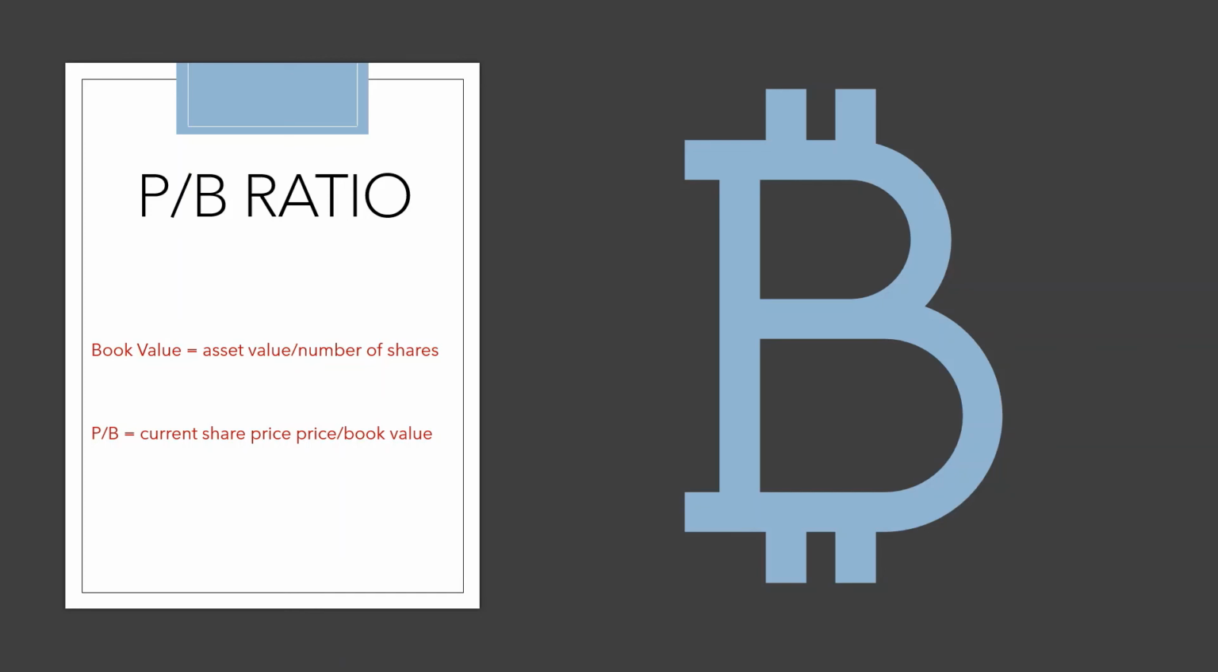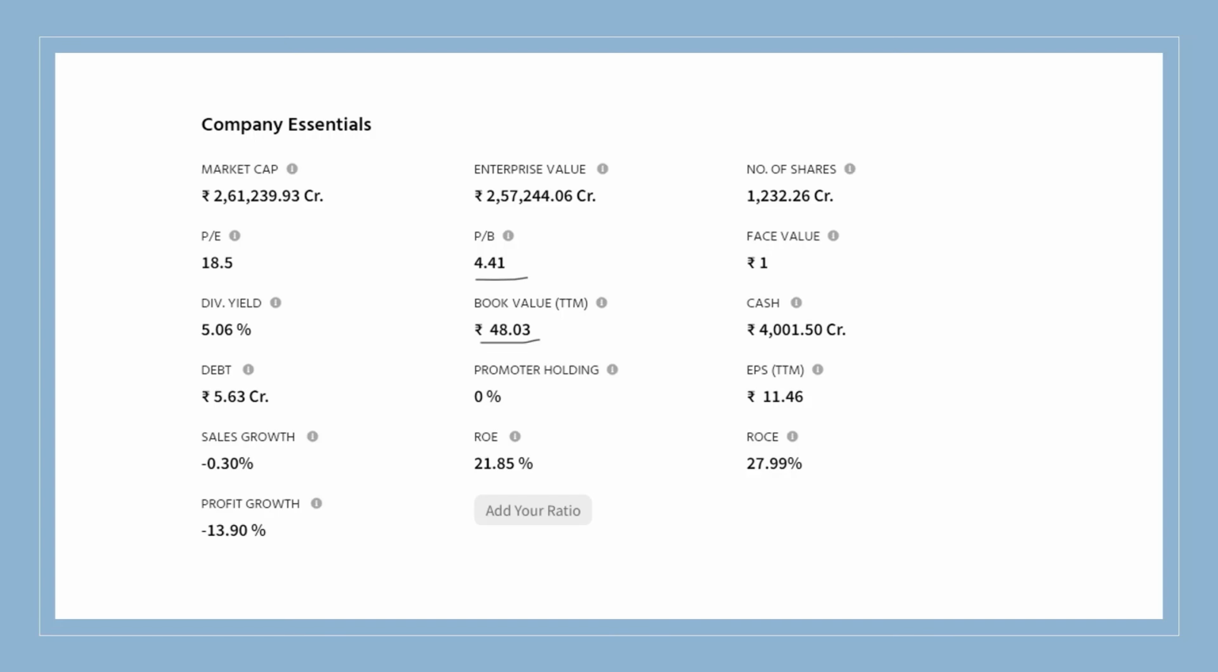So, the next one is price to book value ratio. Before we understand what price to book value ratio is, we will see what book value is. If you sell all the assets of the company and divide the asset values by the number of shares, then you will get the company's book value per share. So the ratio of the current share price to the book value is the P by B ratio. ITC has a price to book value ratio of 4.41, which is good only. But if the P by B ratio is less than 1, then you are getting this share at very good valuations and you can consider it as an undervalued stock.